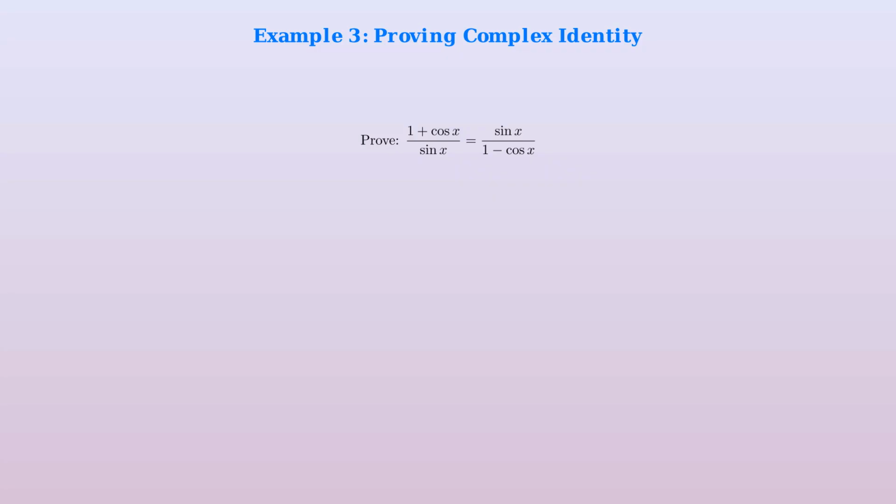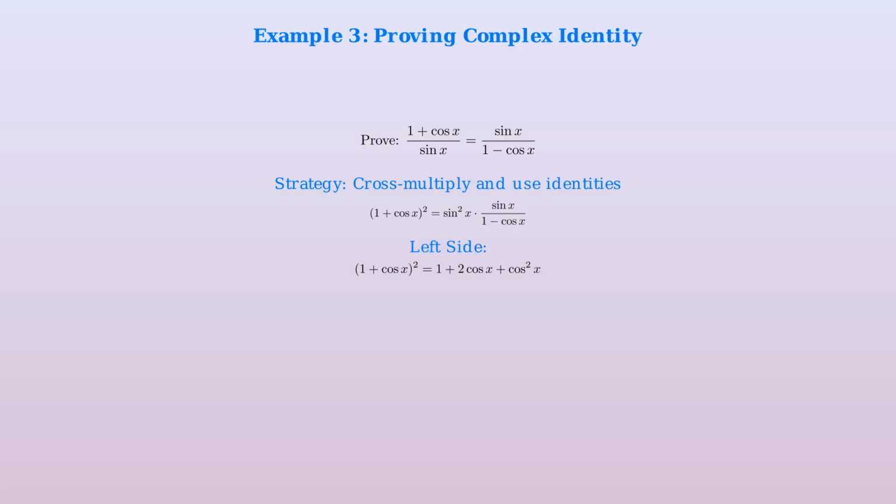We need to prove that 1 plus cosine x over sine x equals sine x over 1 minus cosine x. Our strategy is to cross-multiply both sides and then use trigonometric identities to show they are equal. Working with the left side, 1 plus cosine x squared expands to 1 plus 2 cosine x plus cosine squared x. For the right side, sine squared x times sine x over 1 minus cosine x simplifies to sine squared x over 1 minus cosine x.